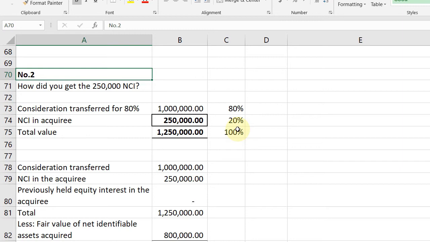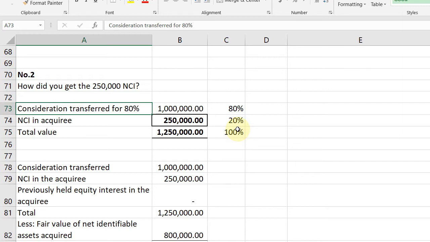Bakit? Kasi nga, nagbayad daw, hindi naman sinabi na yung 1 million is actually for the 80%. Hindi siya kagaya ni number 1 na explicitly sinabi na yung 1 million is for the 80%. Okay, dito, kakaiba. Sinabi lang niya. So, because we know na 80% yung pinapurchase niya, malamang yung 1 million is for 80%. Okay, ma'am, bakit niyo ba inuulit?